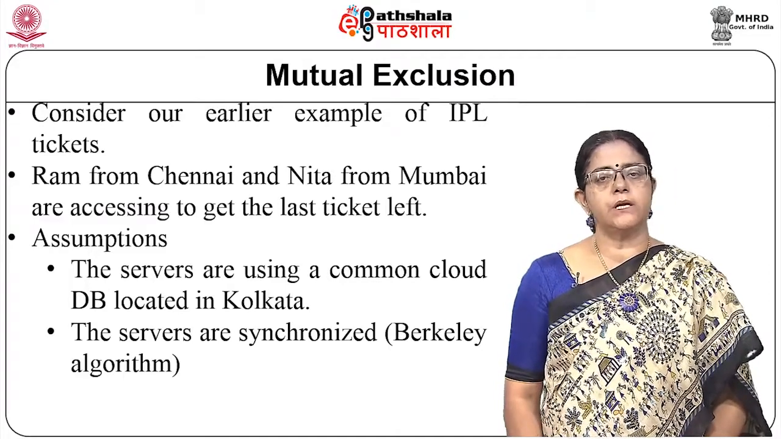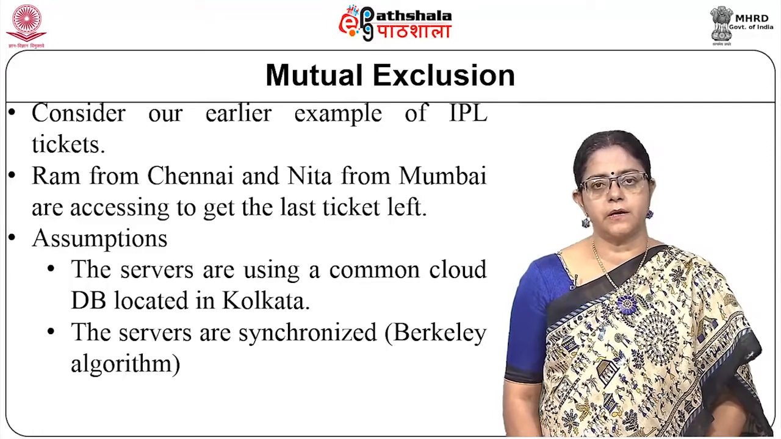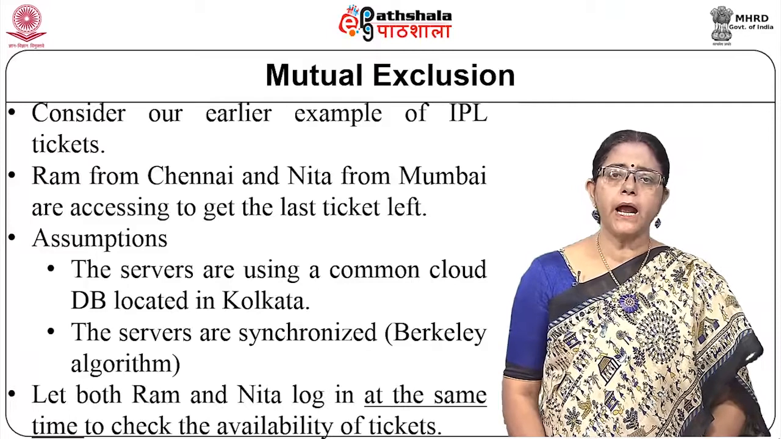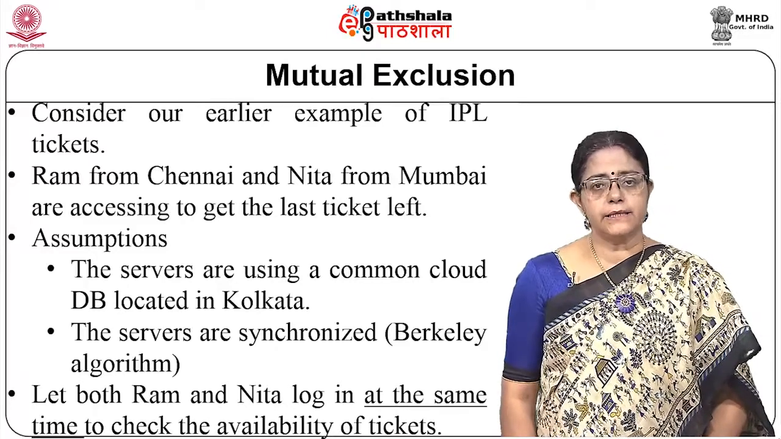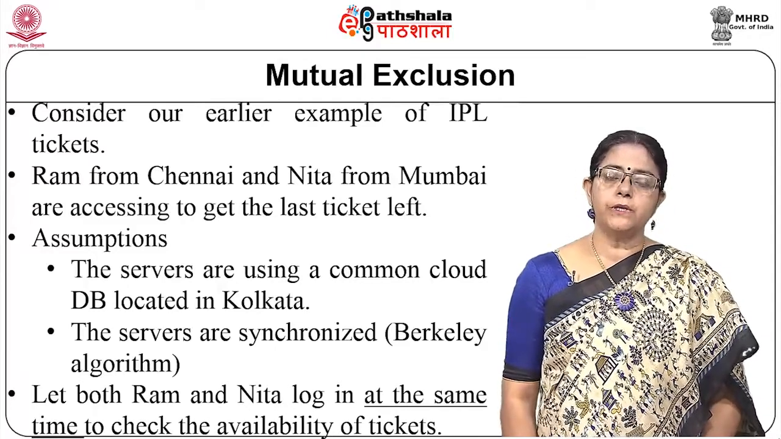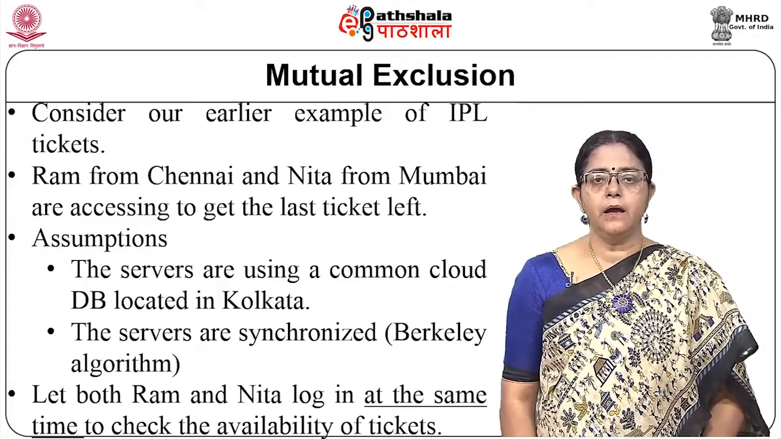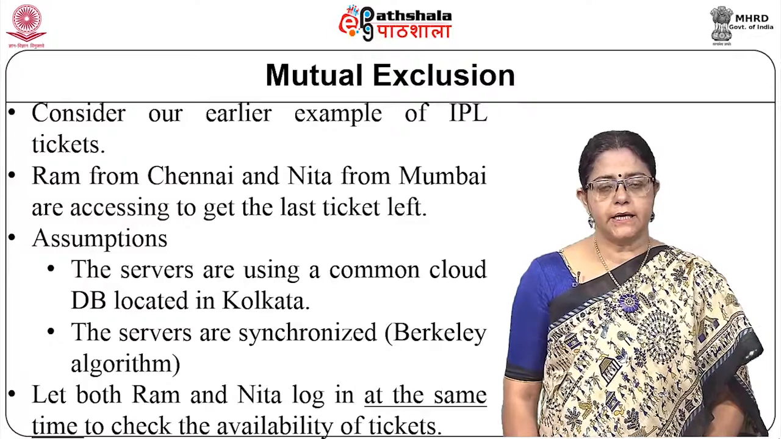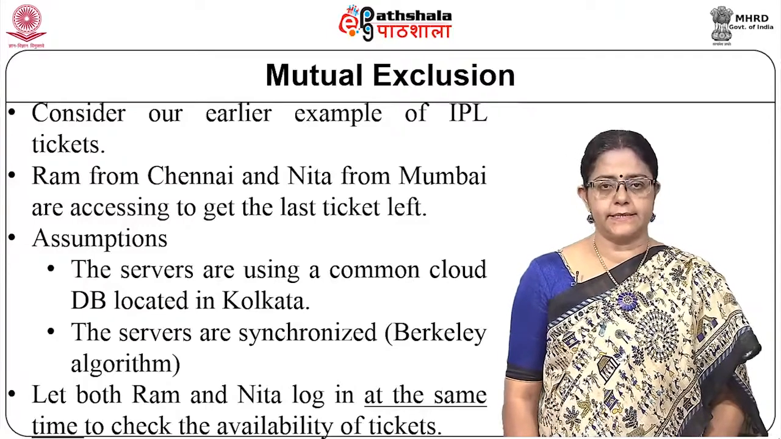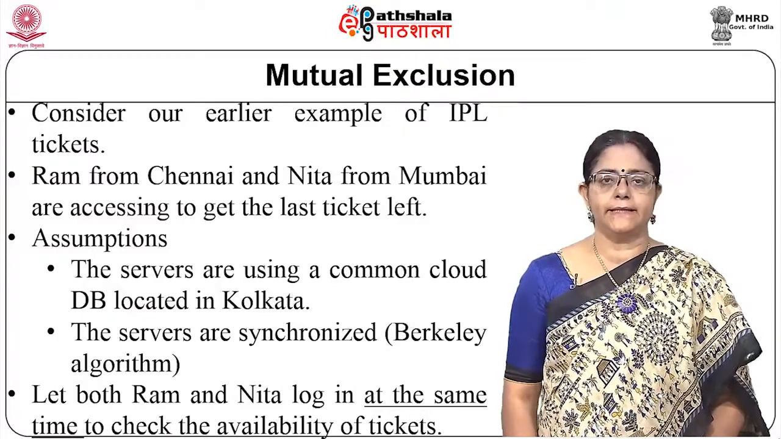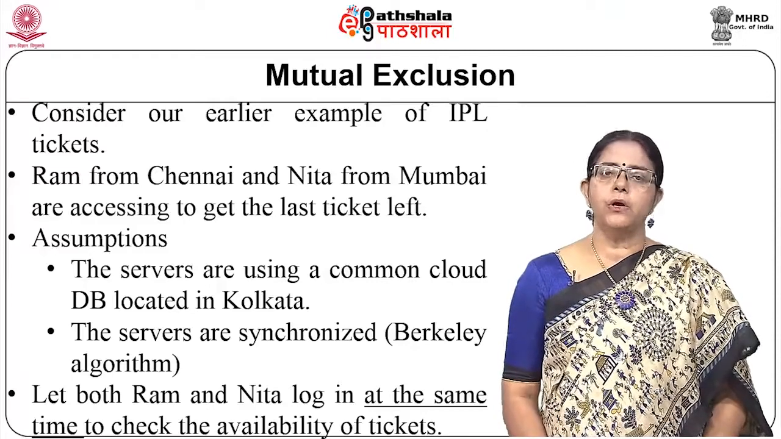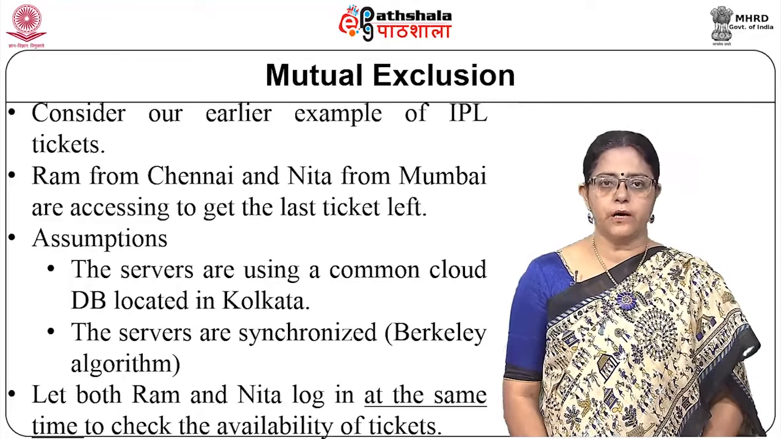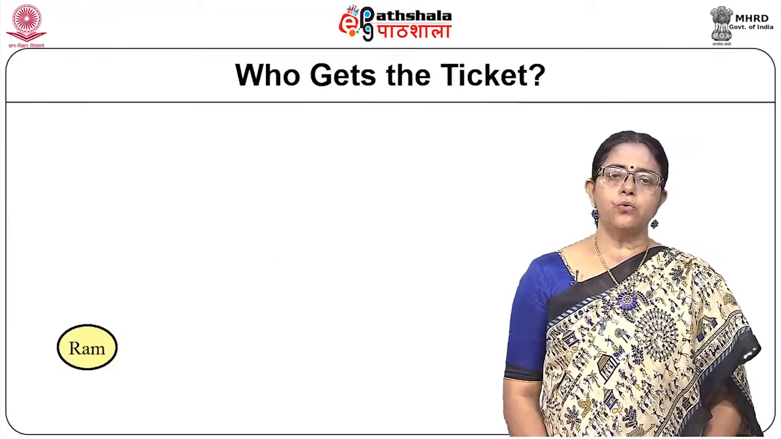We can use an algorithm such as Berkeley algorithm for this synchronization, and let us also assume that both Ram and Neeta have accessed the server to book the ticket together at the same time, and there is only one ticket left in the server. So, how this mechanism will work out, let us look at that. So, who will get the ticket?